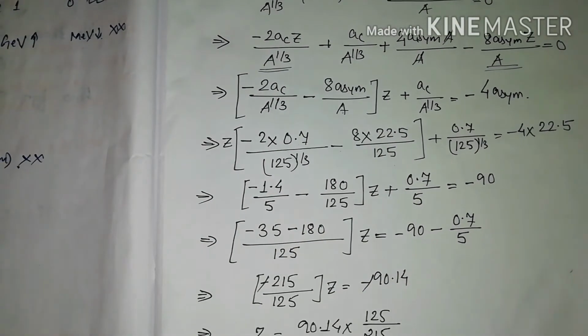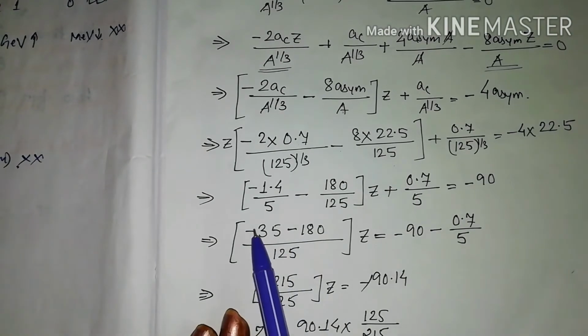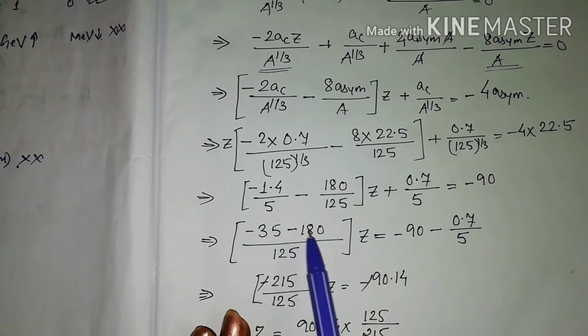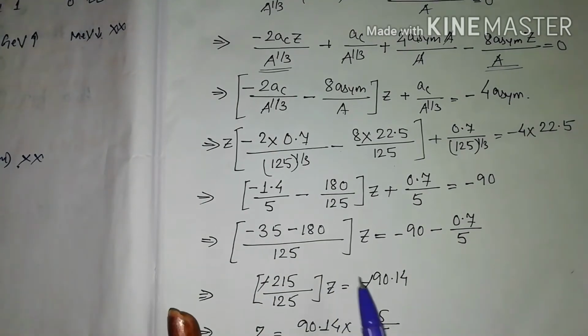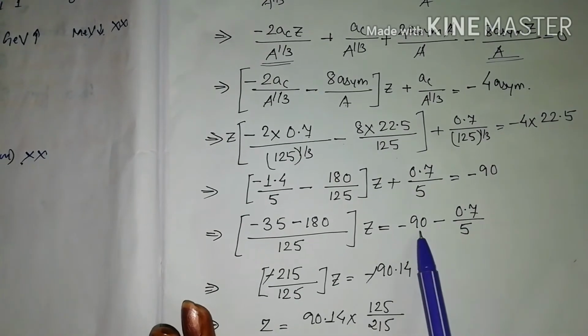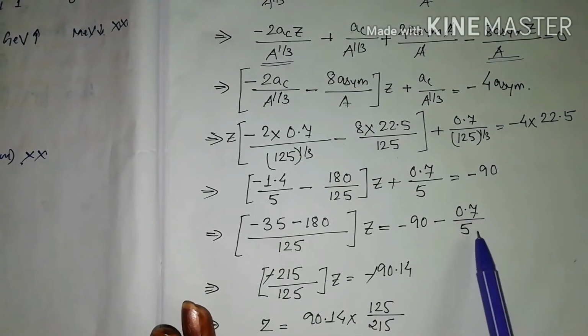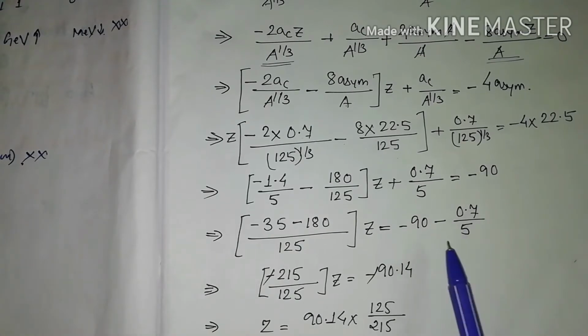Now we will do further simplification. So this will give us what? Minus and minus is plus, so it will give us 215, that is 180 plus 35, and since the sign before the greater number is minus, here it will be minus, and the denominator is as it is. Z is common, which is equal to 90 minus 0.7 by 5.